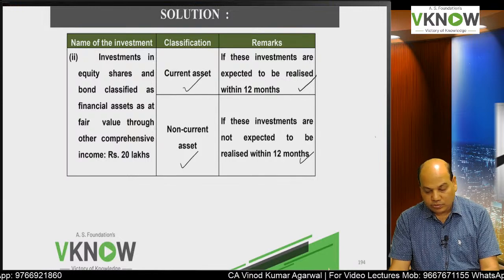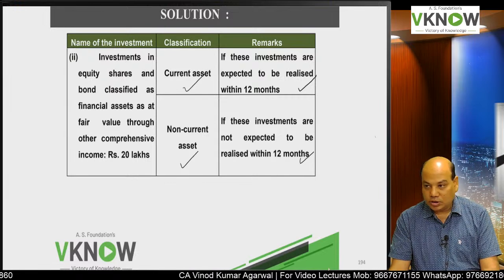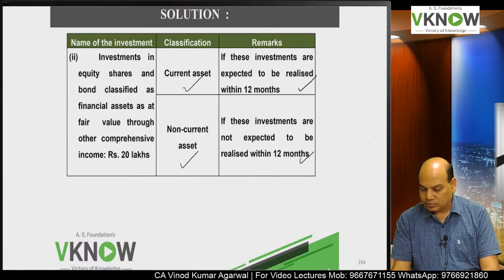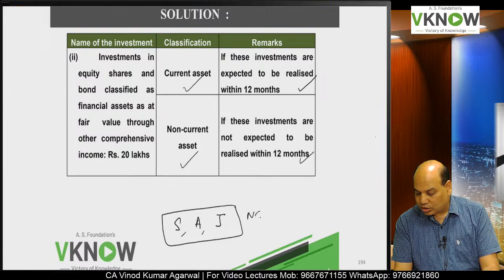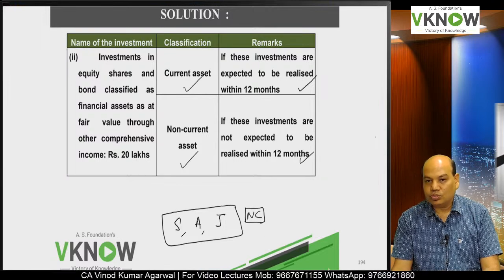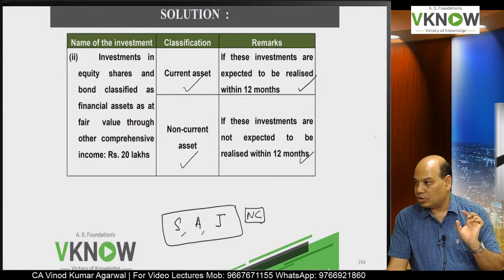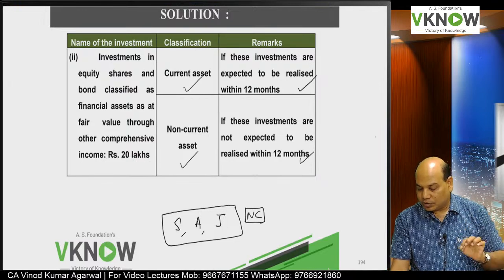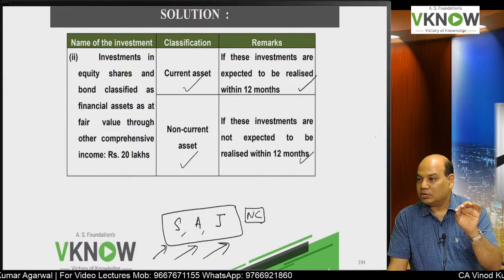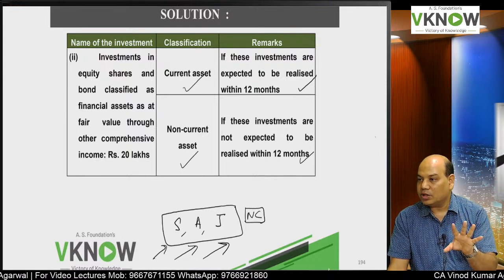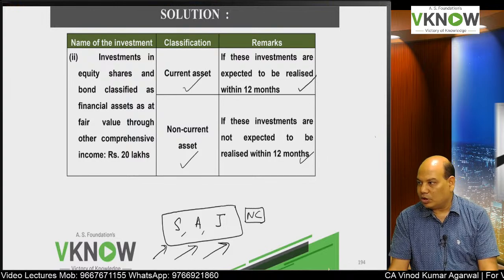Then what about investment in subsidiary, 50 lakh? So normally investment in subsidiary, associates and joint venture are treated as non-current because the objective is to make this investment for long-term business purpose. But if it is specifically given that these investments are meant for held for sale, then they will be called as current.